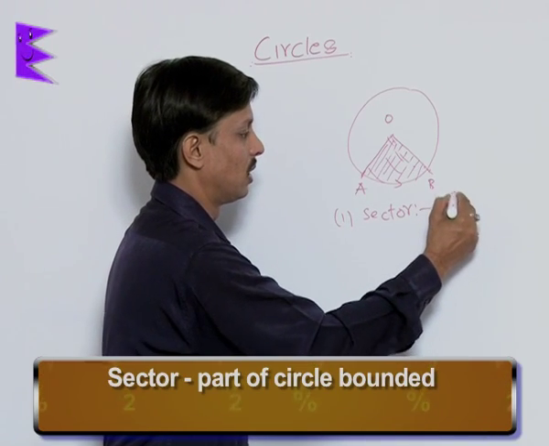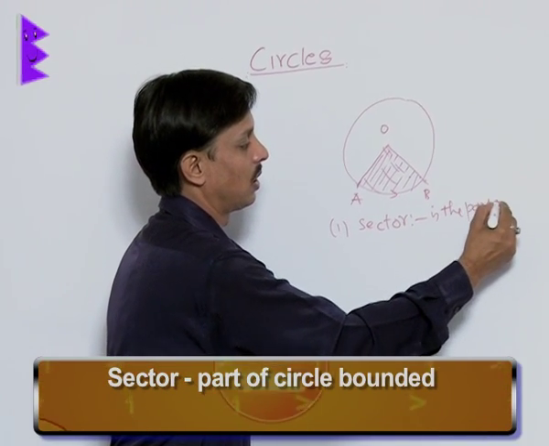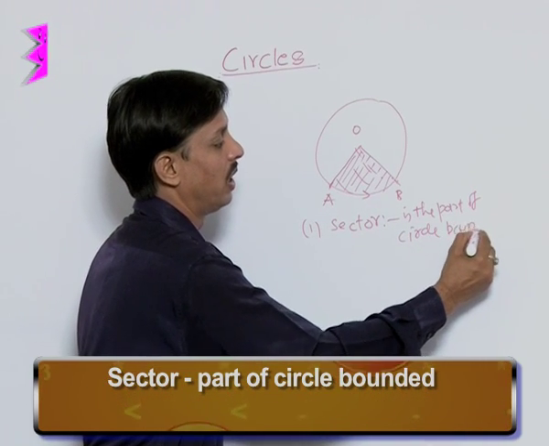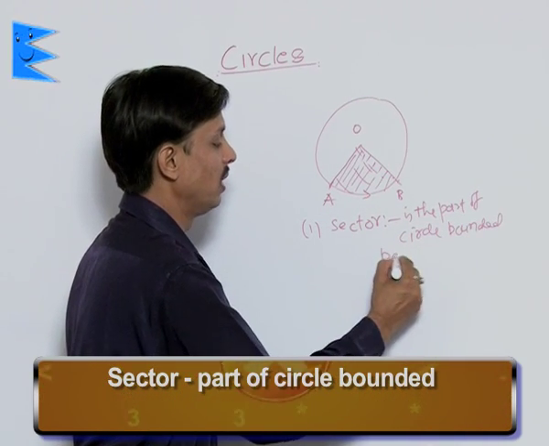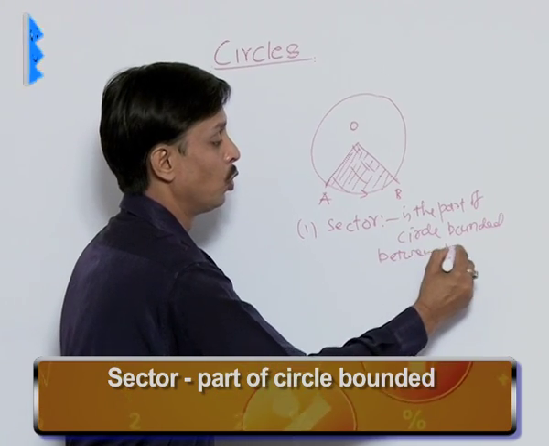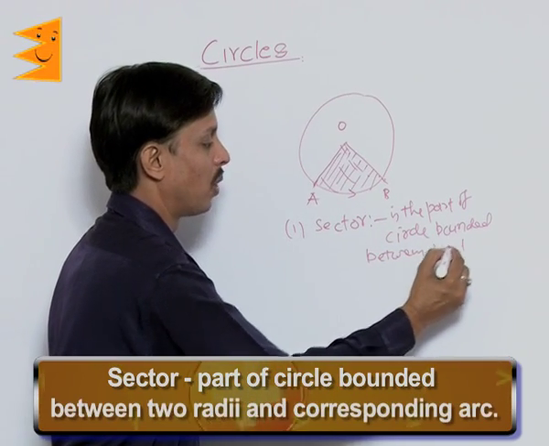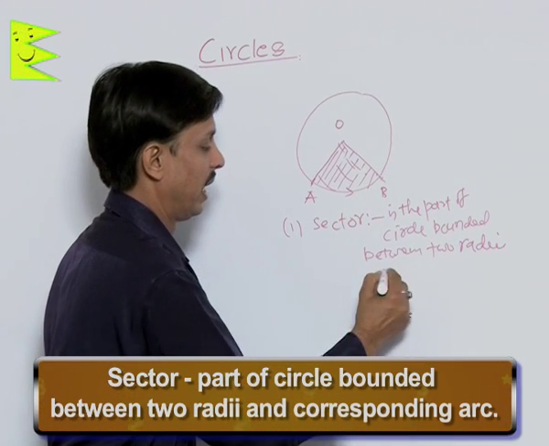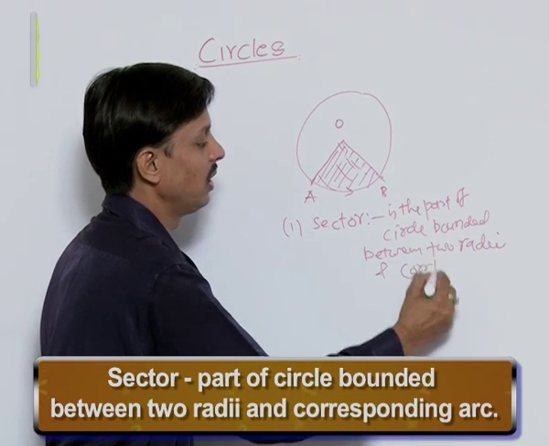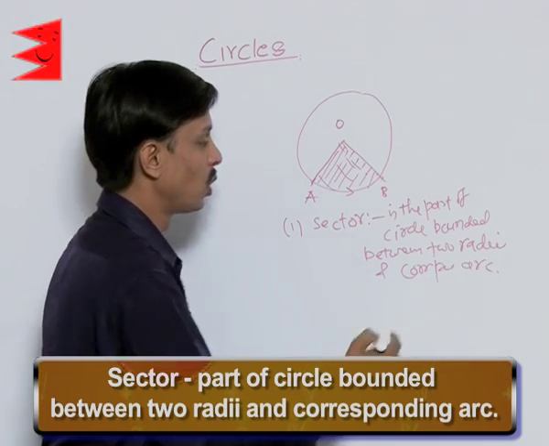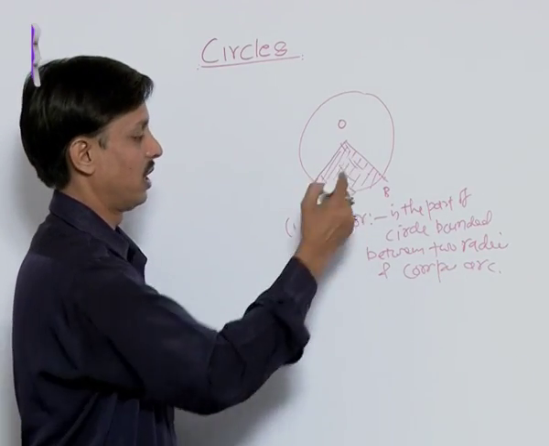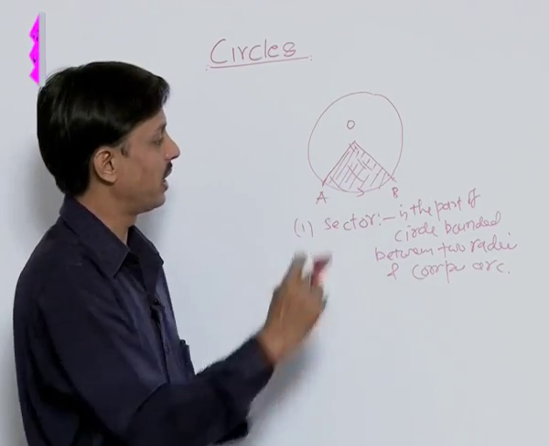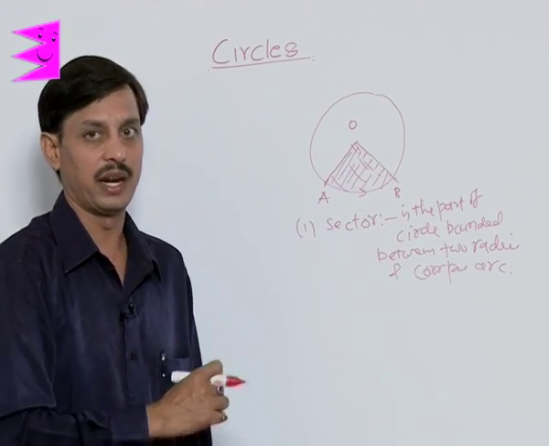A sector is the part of a circle bounded between two radii and the corresponding arc. So this is the sector. The shaded portion you are observing is known as the sector.